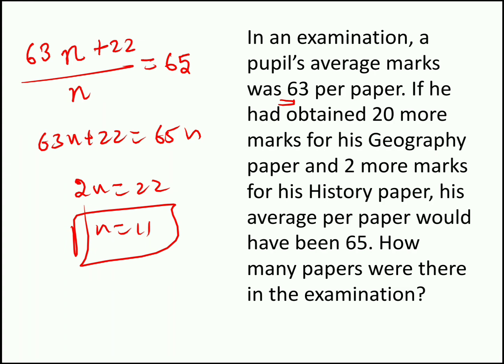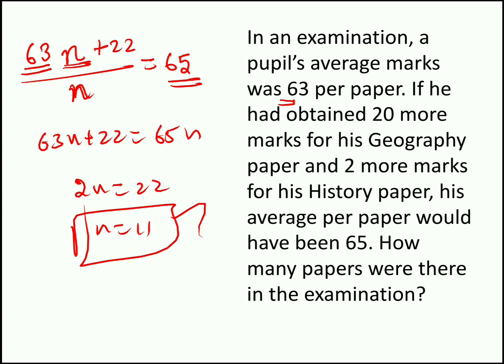If you haven't understood, let me repeat the same concept one more time. Here the person initially scored 63 as the average marks in n number of papers. So we can find the total marks obtained by this pupil, which is 63 into n, that is average into total number of papers is the sum, right? So 63n is the total marks obtained in all the papers. If he scored 22 marks higher, then his average will be 65. So (63n plus 22) by the total number of papers, which is constant here, n, equals 65. When we solve it, you get the total number of papers, 11. Hope you understood the problem.